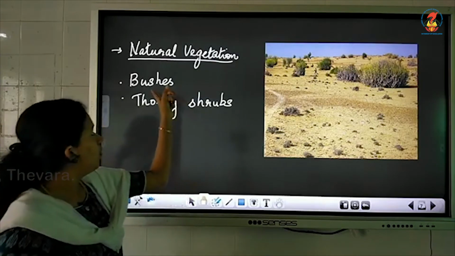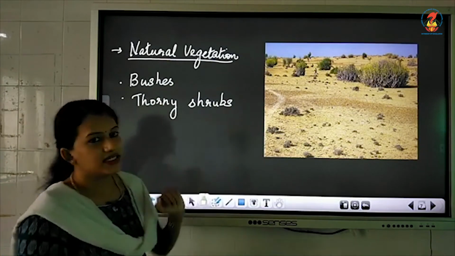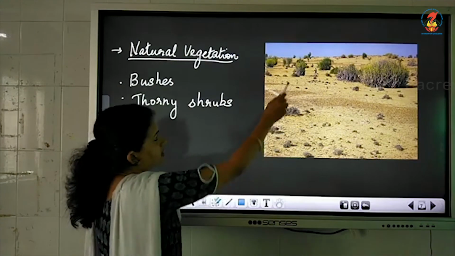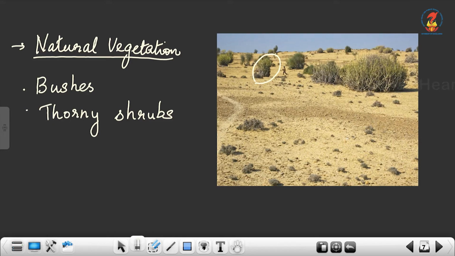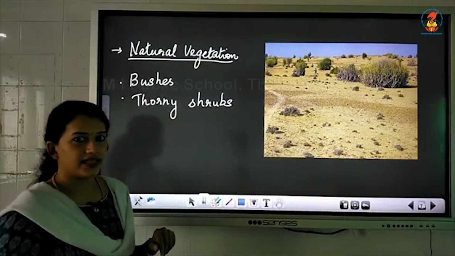Okay, and most of the bushes that you see in this Thar Desert will remain scattered from one place to another. Here you can see thorny shrubs, like the cactus, and there are also bushes. All the bushes usually remain scattered here and there.